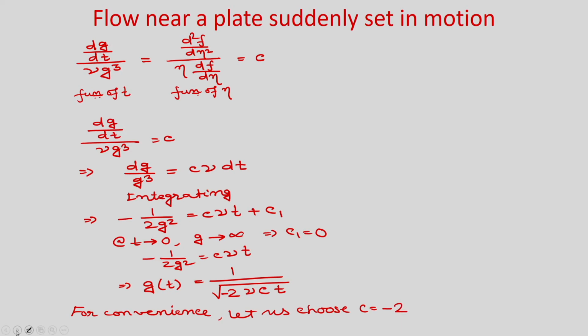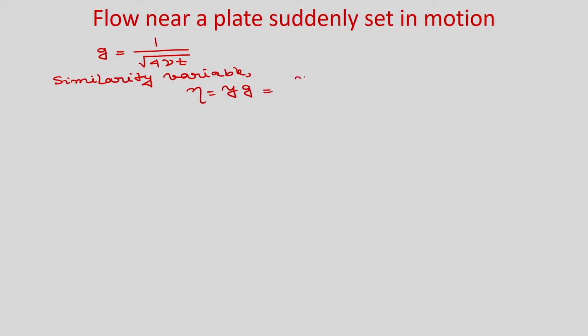Okay. So, if you take C is equal to minus 2, so obviously g will become 1 by root 4 nu t. Okay. So, similarity variable will become eta, which is your y into g. So, it will be y by root 4 nu t.